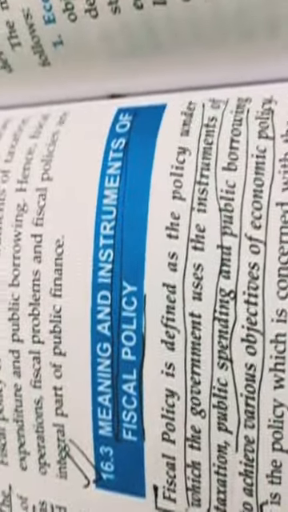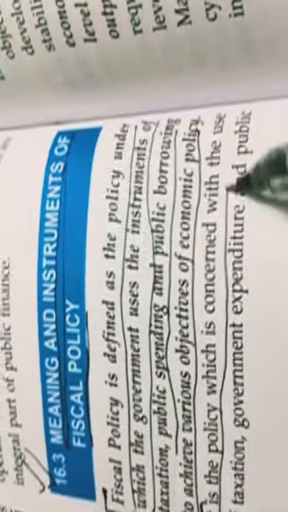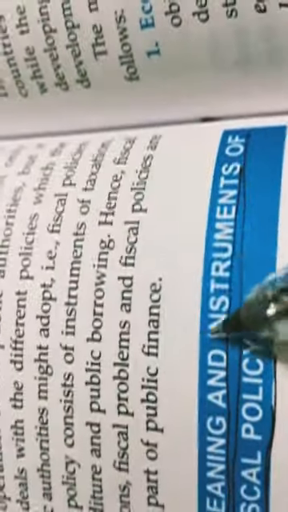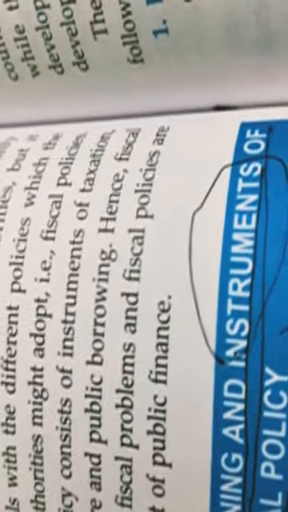A little more elaboration. It is the policy which is concerned with the use of taxation, government expenditure and public borrowing to influence income, production, employment and the level of economic activity in an economy. Till here, you have to underline. This much only is needed. And what are the instruments? If the question comes, what are the instruments of fiscal policy?